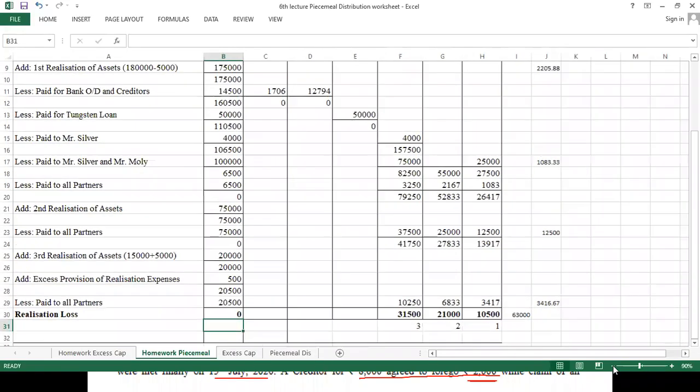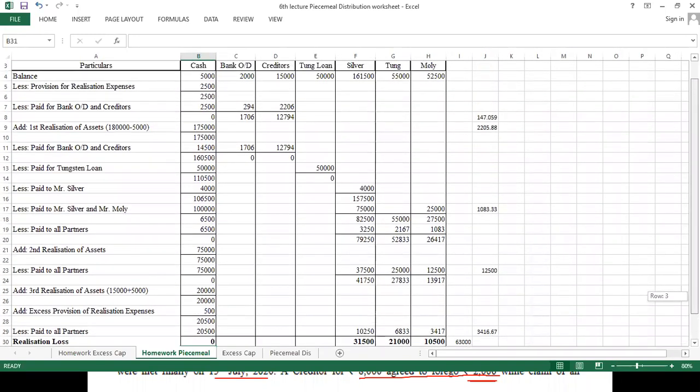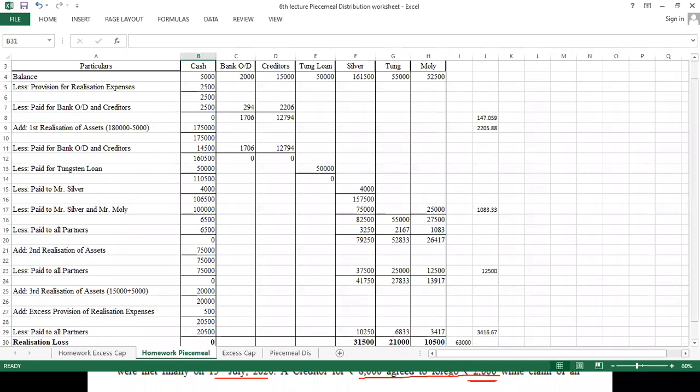Let's see the entire problem so that you are able to see how the presentation of the problem should be. This is the entire problem. Okay. I hope everything is right for all of you. Yes. Now shall we move to next problem? Yes, sir. Okay. That is a homework problem.